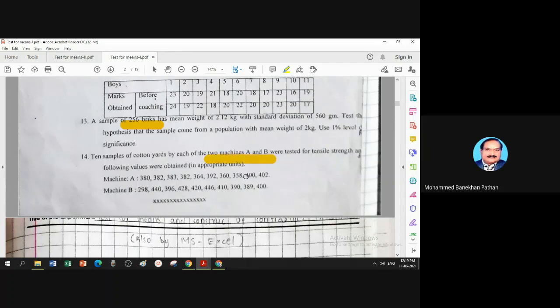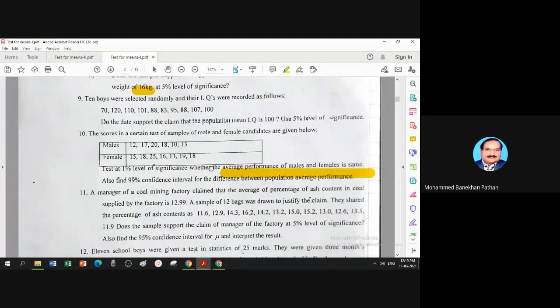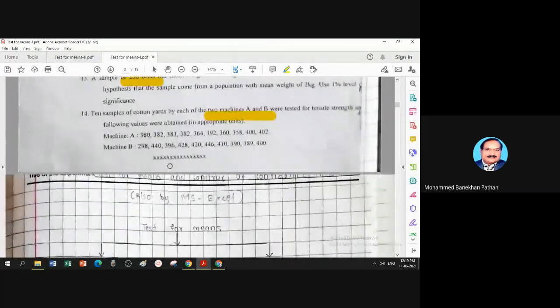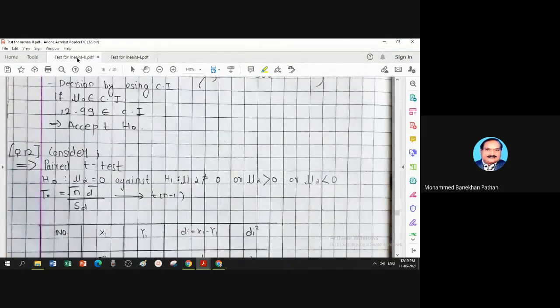So this is two-sample data, equality of two population means. Populations are independent. So it is the same as question number 10, male and female. So this is the way of solving problems on test for means.